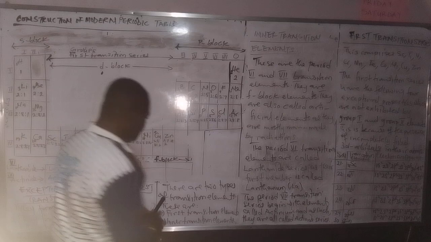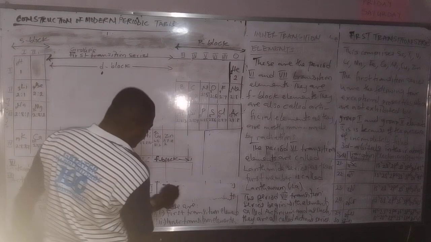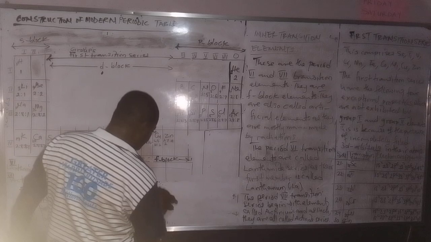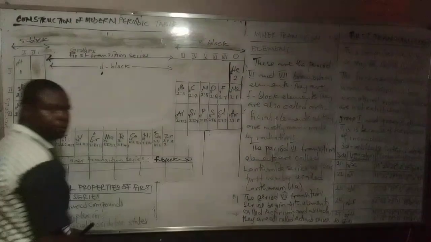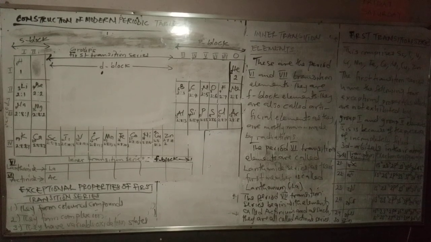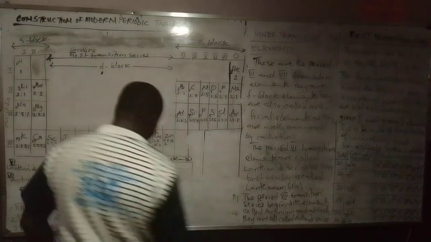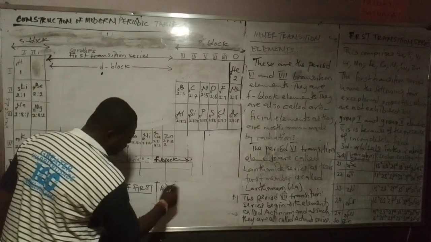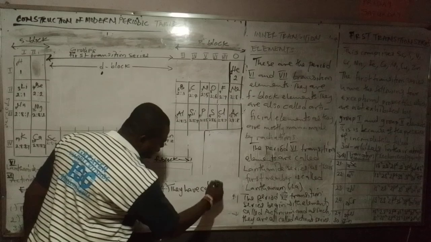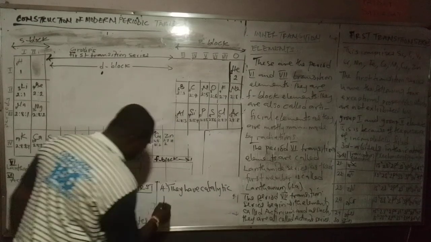Now, the next thing is number 4, they have catalytic property.